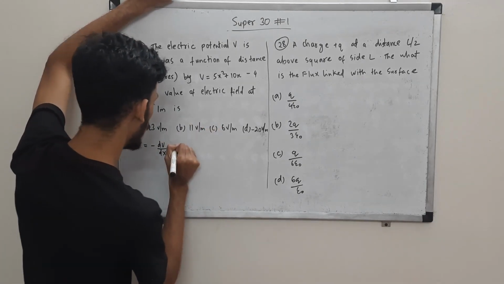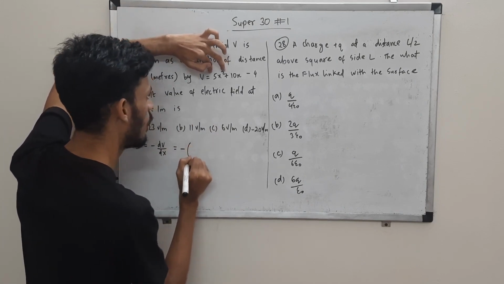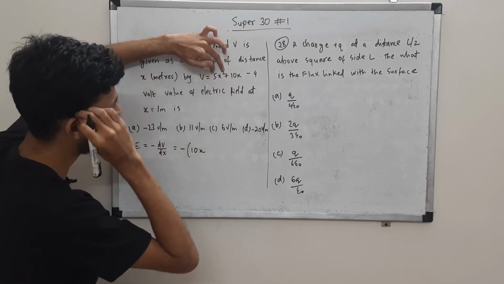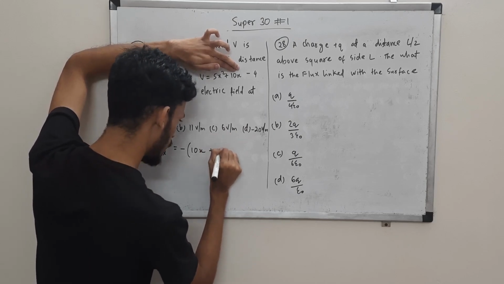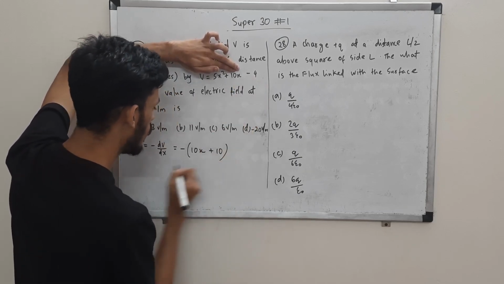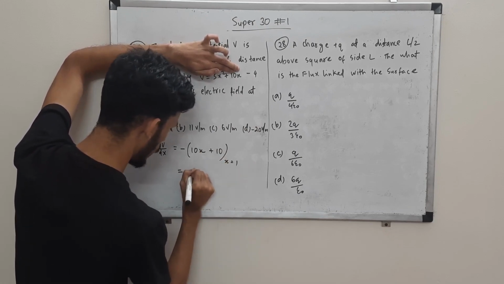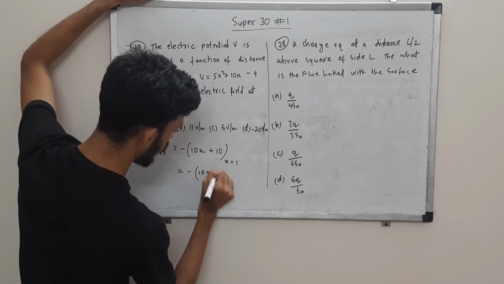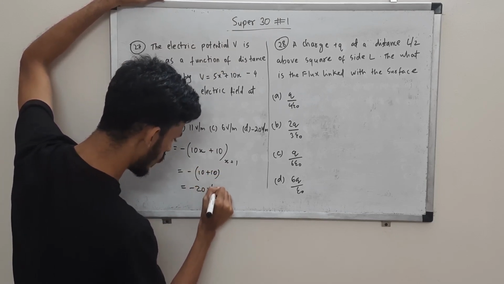So let's differentiate this function. If we differentiate 5x square, I hope you know how to differentiate, x square, 2 comes down, so 2 5s are 10, 10x, and the differential of 10x is 10, and this is a constant, differential is 0. And we are supposed to say at x is equal to 1. So at x is equal to 1, this will become 10 and this is 10, so 10 plus 10 is 20, right? And this minus sign, so minus 20 volts per meter.